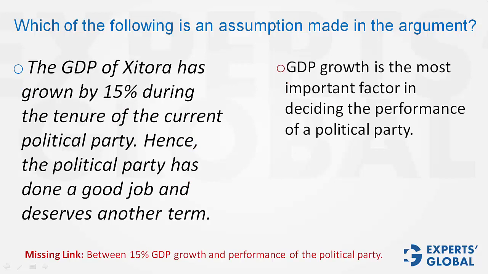GDP growth is the most important factor in deciding the performance of a party. This answer choice also fills the missing link, but does it have to be necessarily true? What if GDP growth is not the most important factor? It is the second most important factor, or the third most important factor, or just a very important factor, or simply an important factor. Even in all such cases, the argument may hold. So this is not an answer choice that has to be necessarily true for the argument to hold.